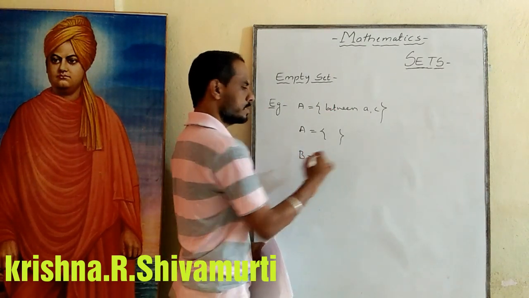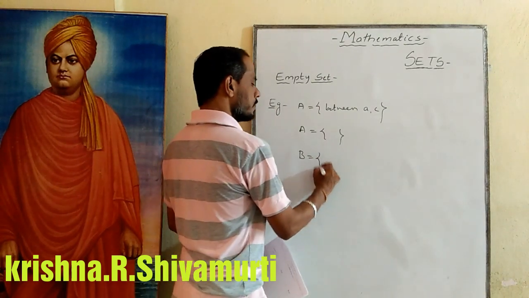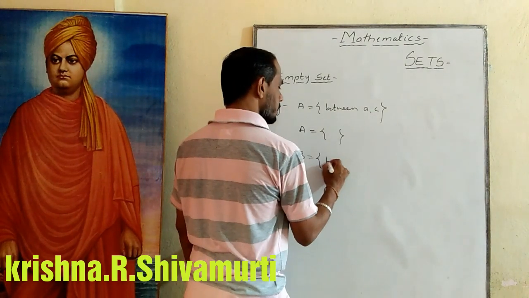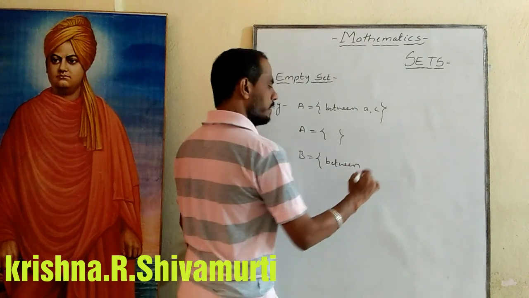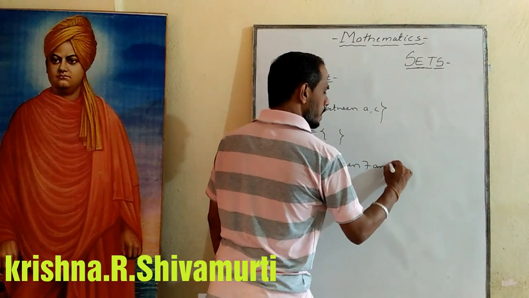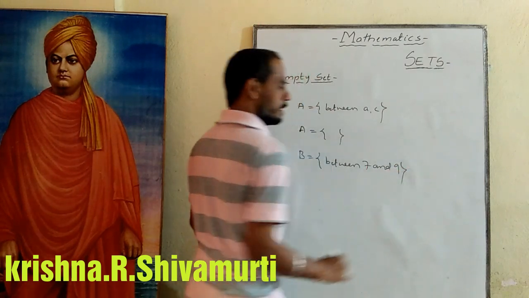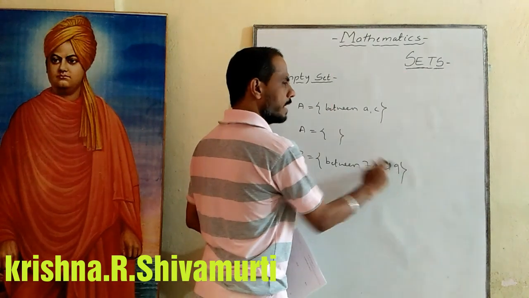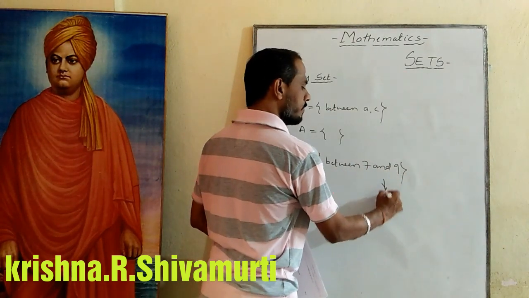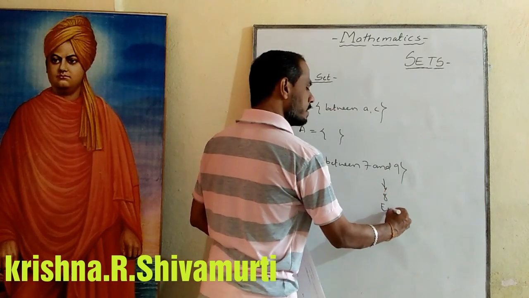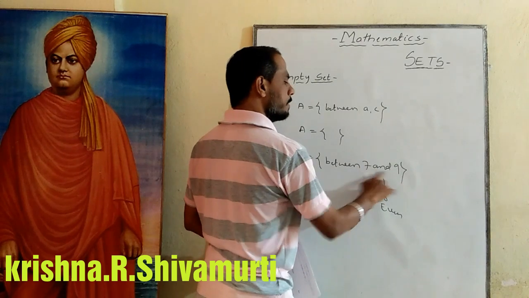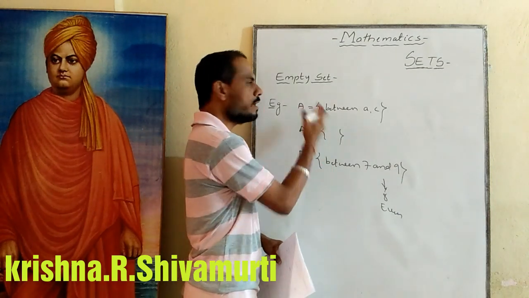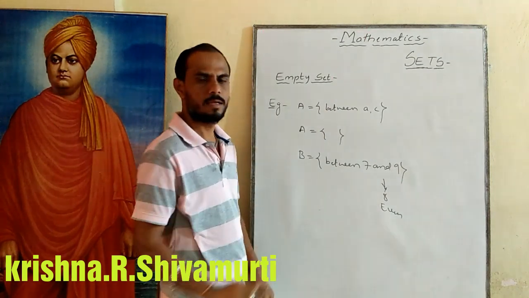Set B is equal to the odd numbers between 7 and 9. Between 7 and 9, the number is 8. Is 8 even or odd? Even number. So how many odd numbers are there between 7 and 9? There is no odd number. Like that, many examples are there for the empty set. I hope you understood the empty set.